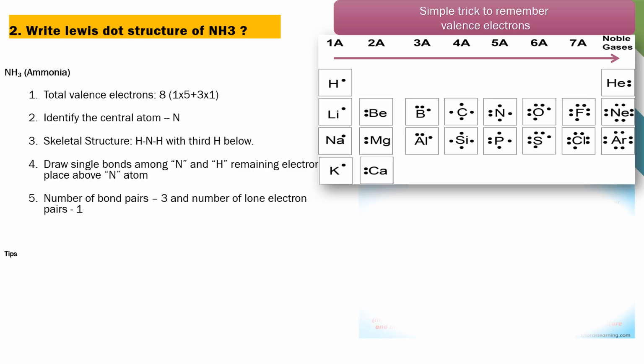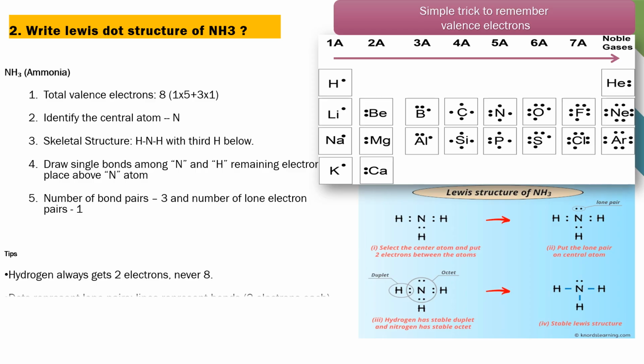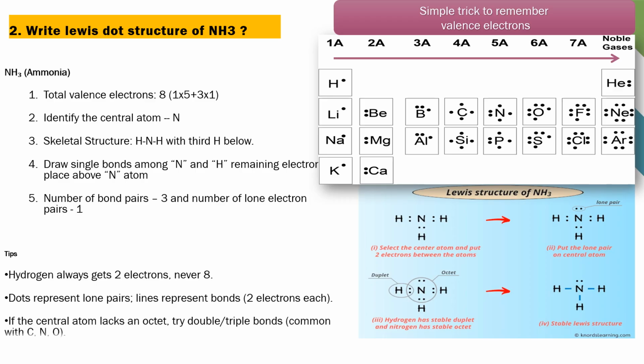So a single electron pair is present on the nitrogen atom. Always remember, hydrogen forms only a single bond. So here the bond pairs are 3 and the lone pair of electrons is 1. Like this, you can easily write Lewis dot structures and easily identify the valency electrons.